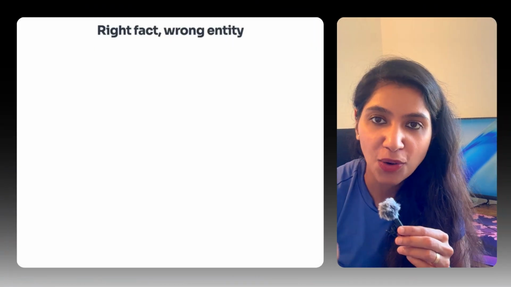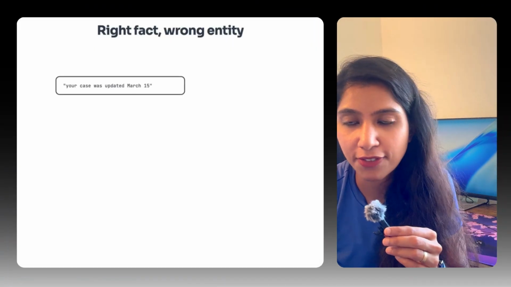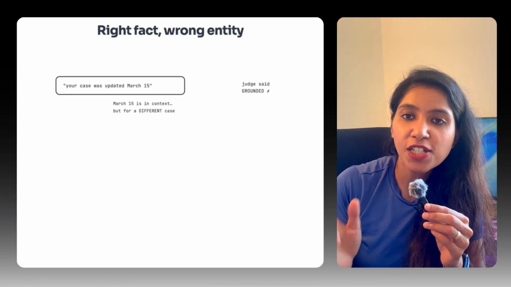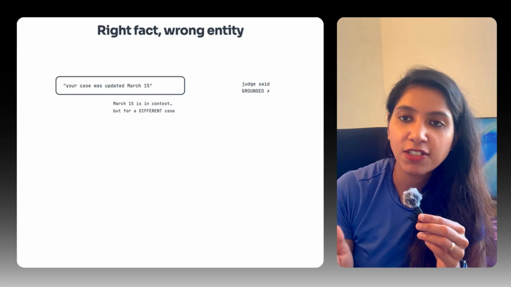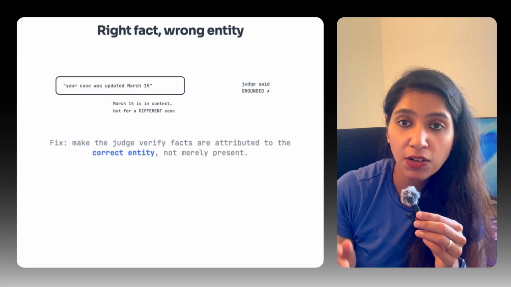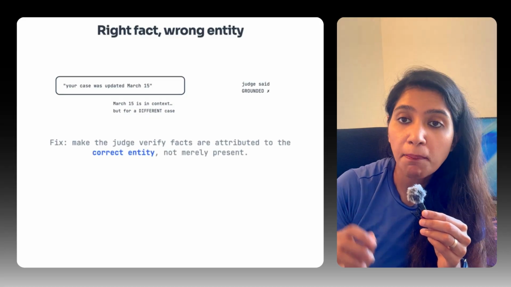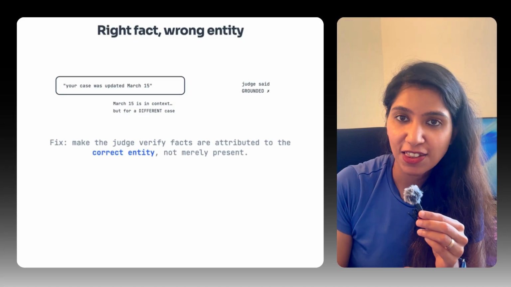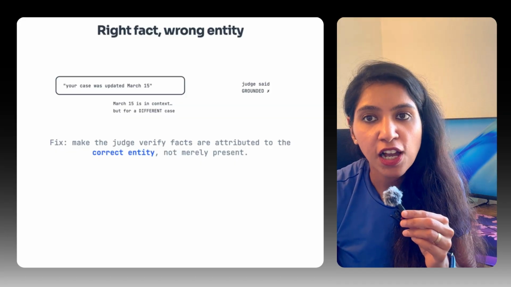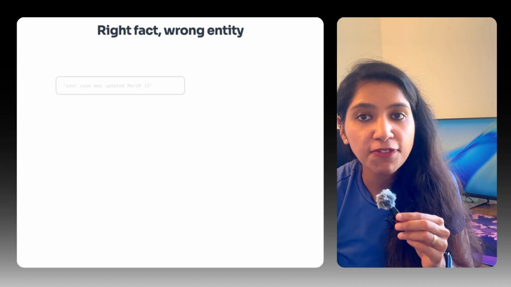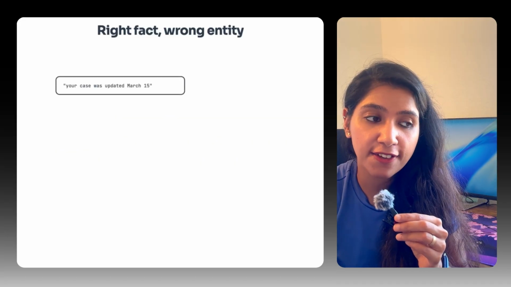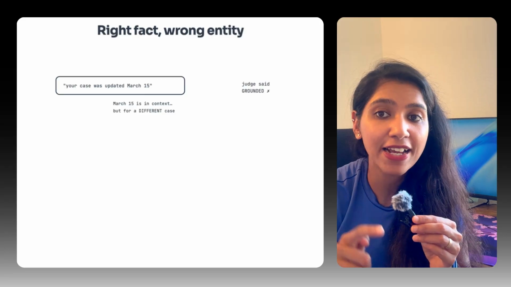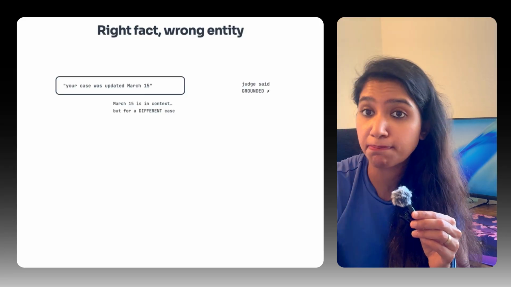Another story is the subtle one. The judge said grounded when humans said it ungrounded in the evaluation. The agent said a user's profile was updated on March 15, and March 15 was in the context, but for a different case. Now that's an entity confusion. What can be fixed? It can be fixed by making the judge verify the facts are attributed to the right entity and not just being present.